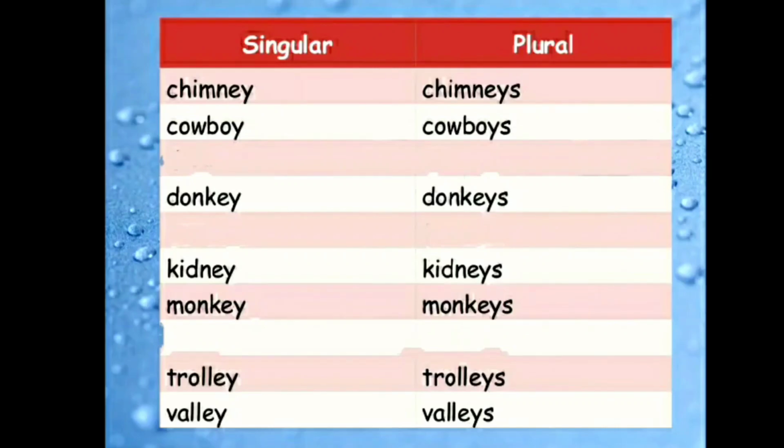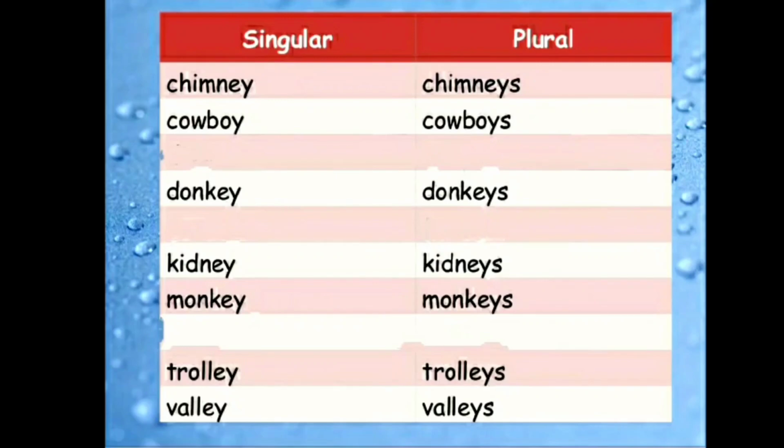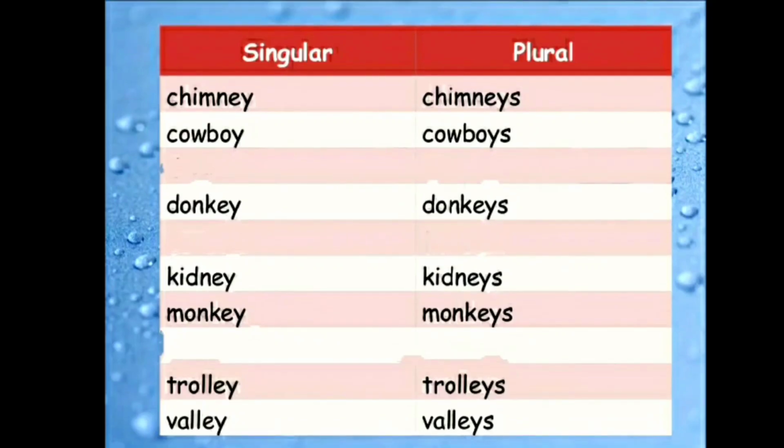Some more examples of this rule. Chimney, chimneys. Here the word chimney ends with Y, and before Y there is a vowel E. So we will just add S to make plural. Chimneys. Cowboy.